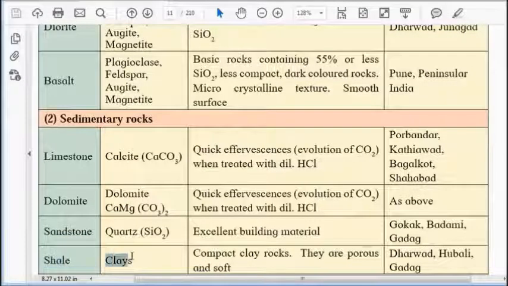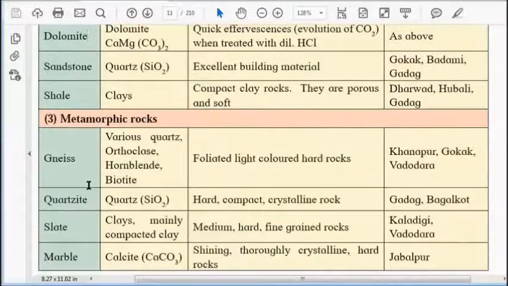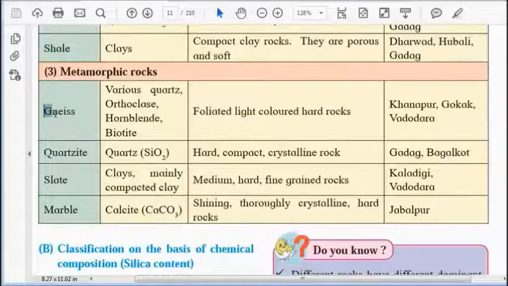Then second is dolomite, which contains CO3 2-. Sandstone contains quartz in large quantity. Shale has more clay content. So these are the four kinds of sedimentary rocks. Then the third is metamorphic rock. Examples of metamorphic rocks are gneiss, quartzite, slate, and marble. These are the four important examples of metamorphic rocks.